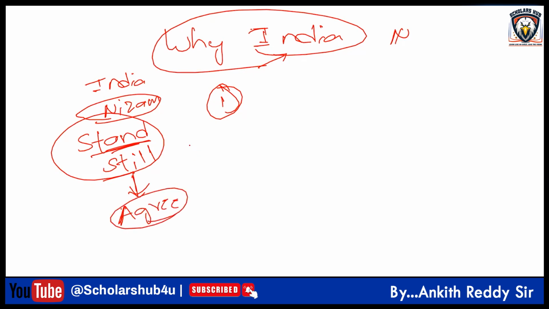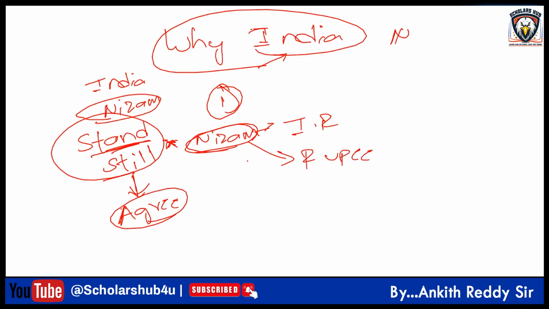In the Standstill Agreement, it is mentioned that the Nizam should not have international relations without the permission of India. He has to accept the Indian rupee. He should not maintain any relations with Pakistan.